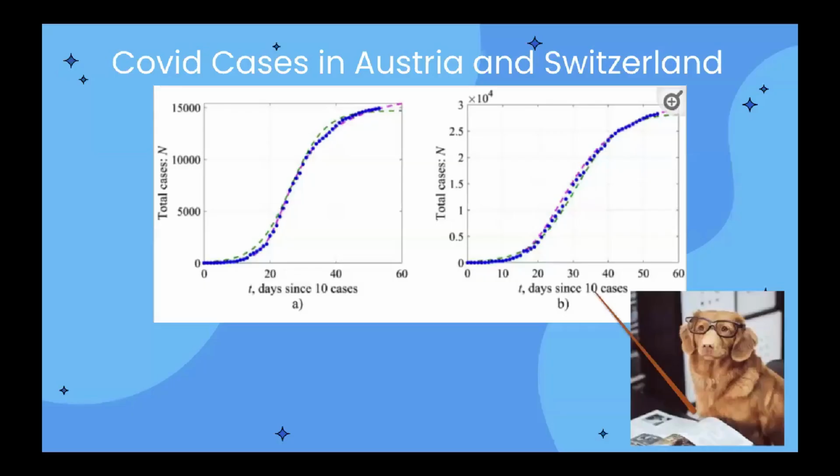Let's take a look back at this graph. We see that about the 30-day mark for both of these graphs is where it grows the most and where there are the most people infected. And at the end of it is when the amount of cases stops growing as fast, because people aren't getting infected as frequently.